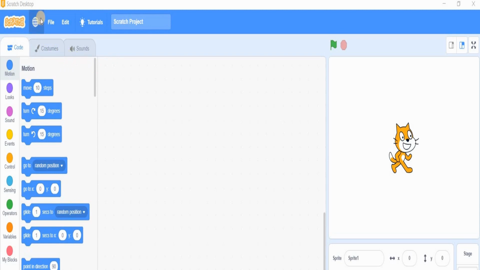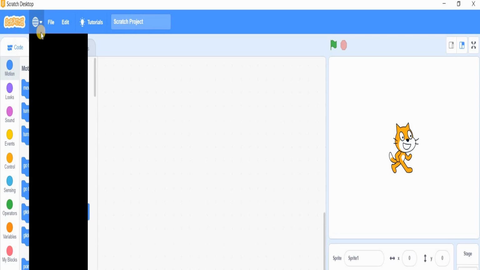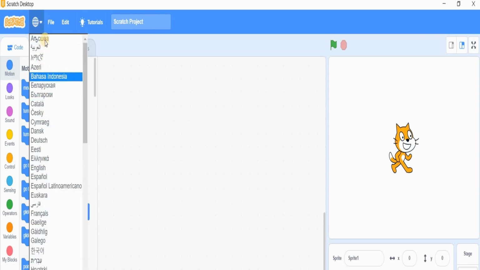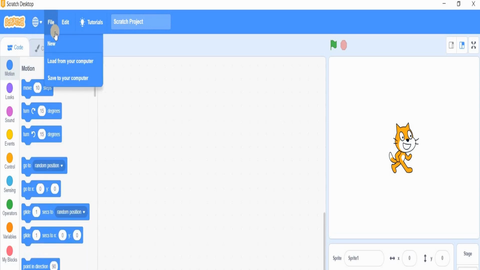Let's start. First of all, we will look at the main list of languages, with more than 50 languages. The second menu is the File menu, which contains 3 options. New, to create a new project. Load from my computer. Save to my computer.